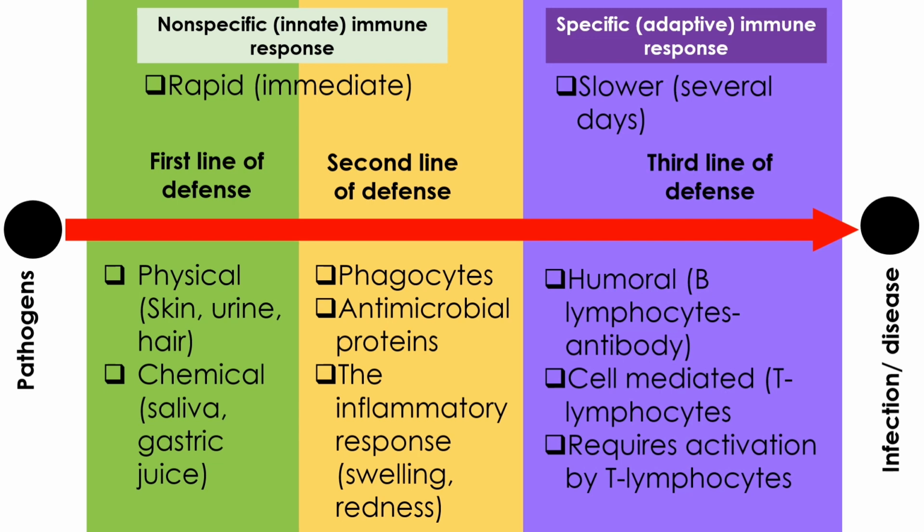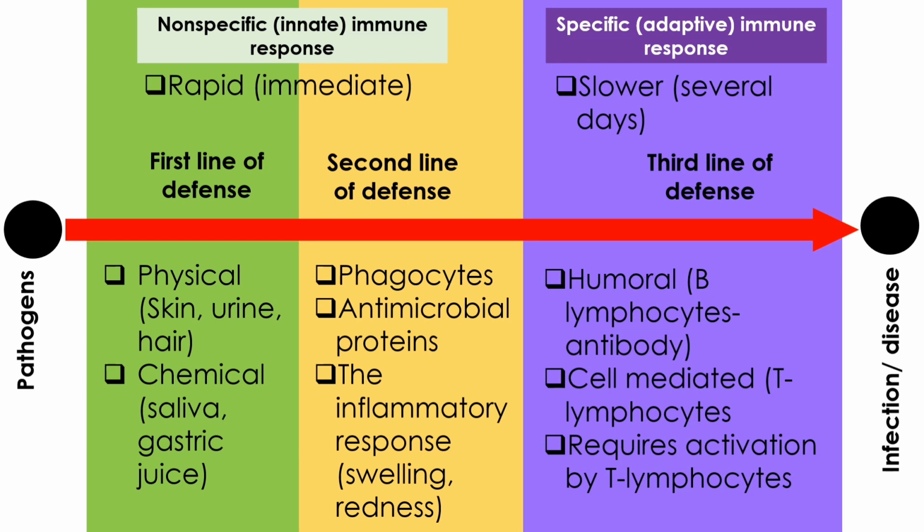Why? Because it will respond towards anything that is considered foreign to the body. And the mechanism of response is the same for all different types of biological invasion. In other words, the innate immune response against bacteria is the same as the innate immune response against viruses. If the biological invasion is able to evade both the first and second lines of defense of the innate immune response, only then will the adaptive immune response come into play.